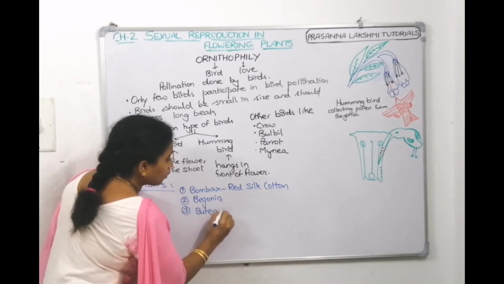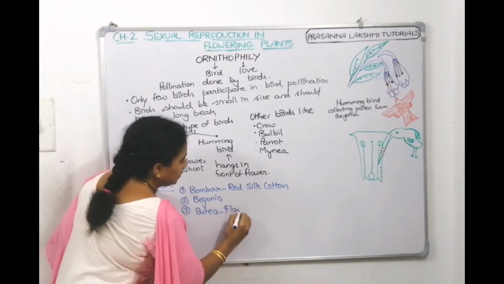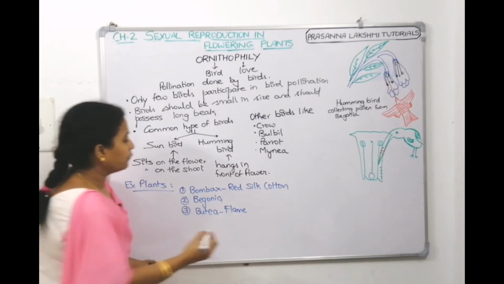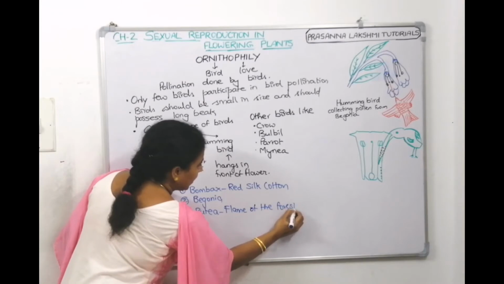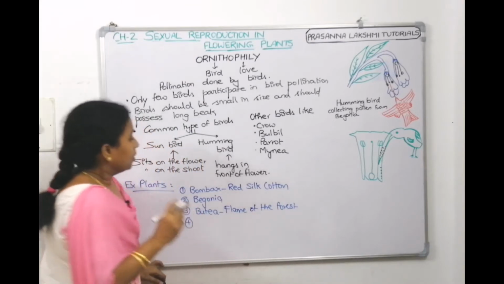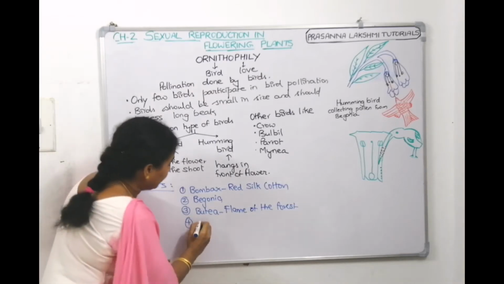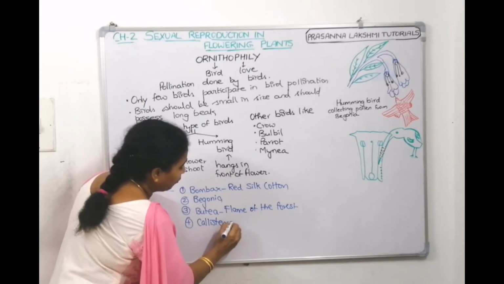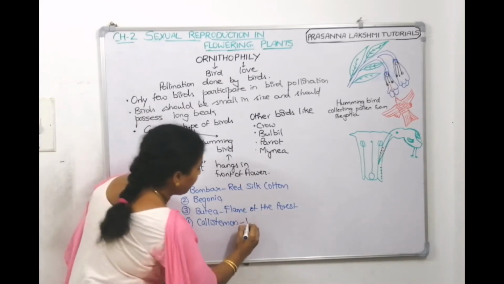Butea, which is called flame of the forest, is another example. The flowers are like a flickering light, so it's called the flame of the forest. Bombax, Begonia, Butea, Callistemon. Callistemon is called bottle brush, a popular example.